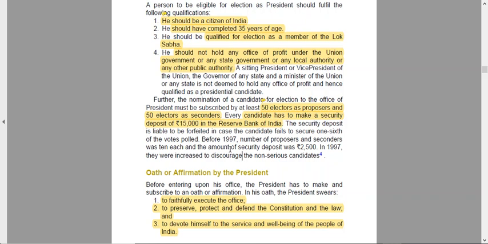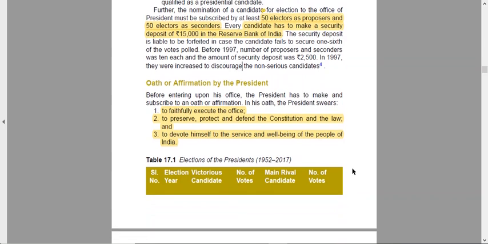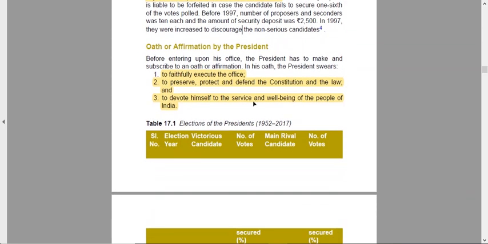In 1997, the number of proposers and seconders was 10 each, and the amount paid was 2,500. So till 1997, we had only 10 electors and 10 seconders, and only 2,500 rupees was to be deposited. After 1997, this was increased so that non-serious candidates do not come and stand for elections for president.